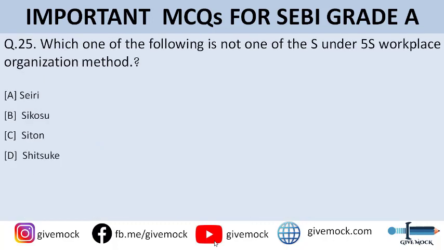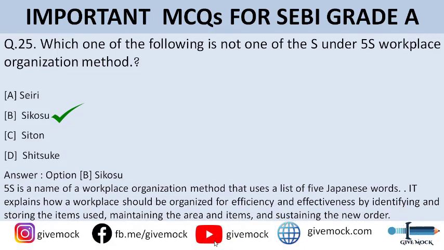Which one of the following is not one of the S under the 5S workplace organizational method? So you can go through the options here. The correct one is option B, Shikosu. So 5S is a name of a workplace organization method that uses a list of 5 Japanese words. Okay, I'll tell you what the 5S are.